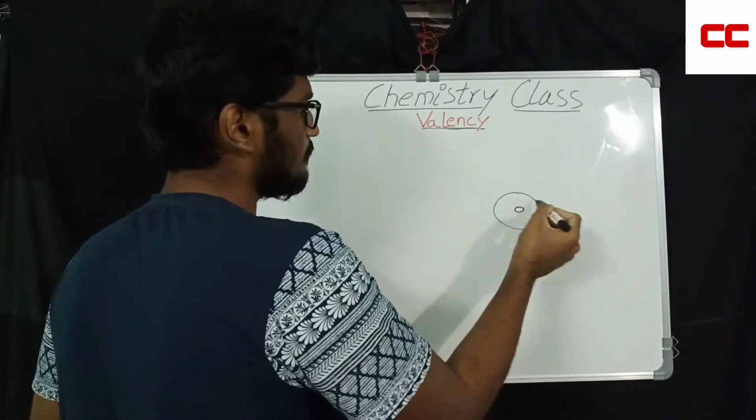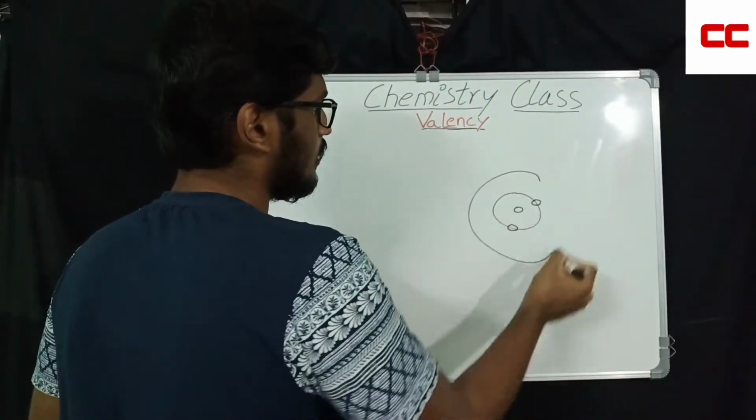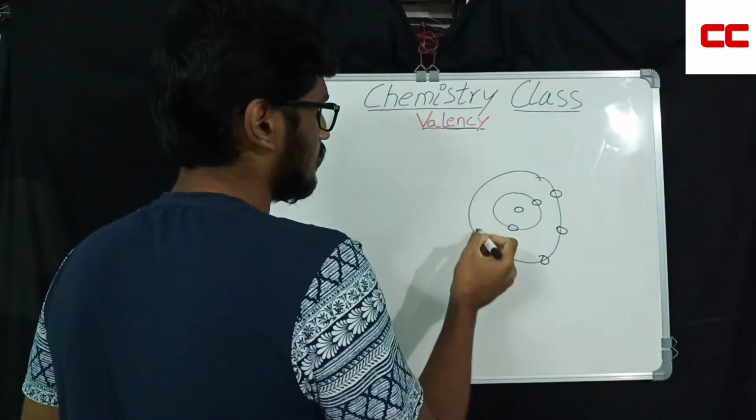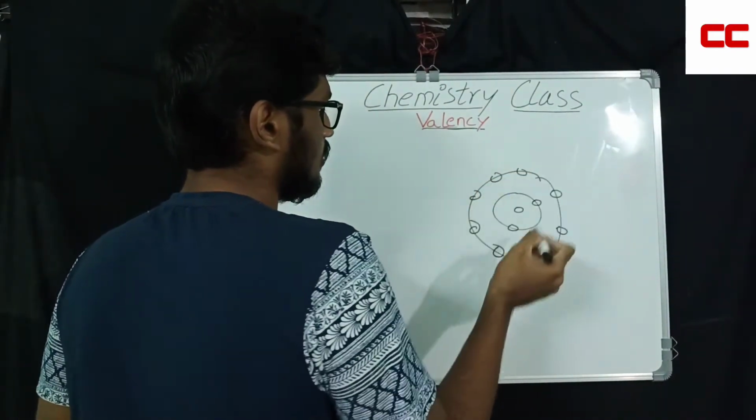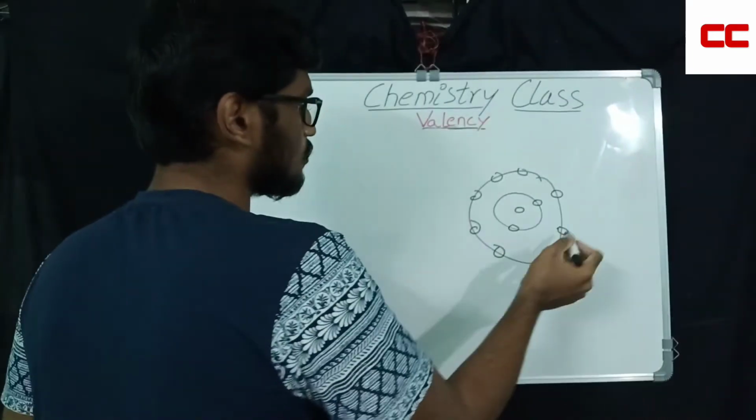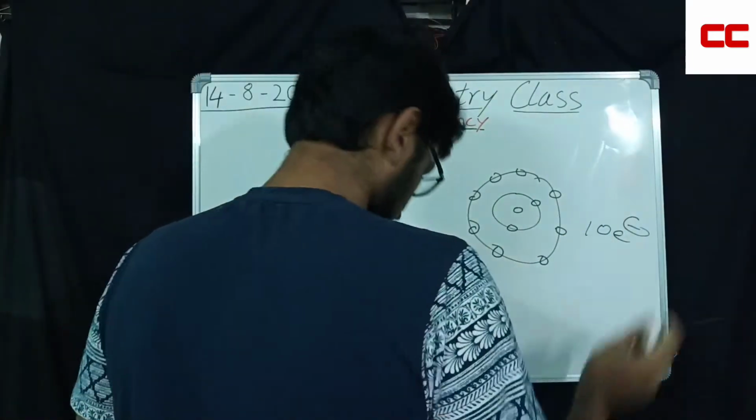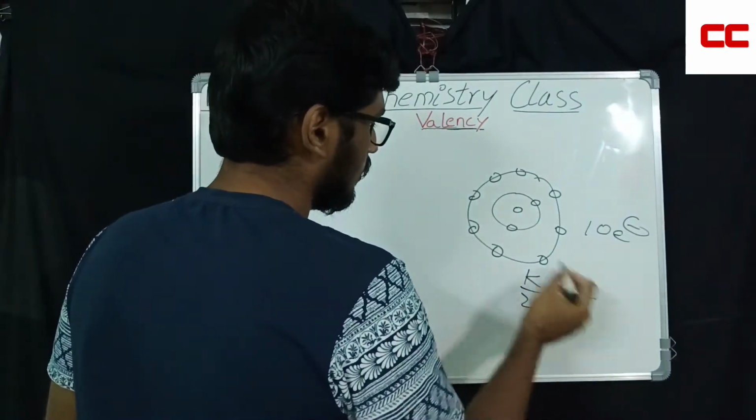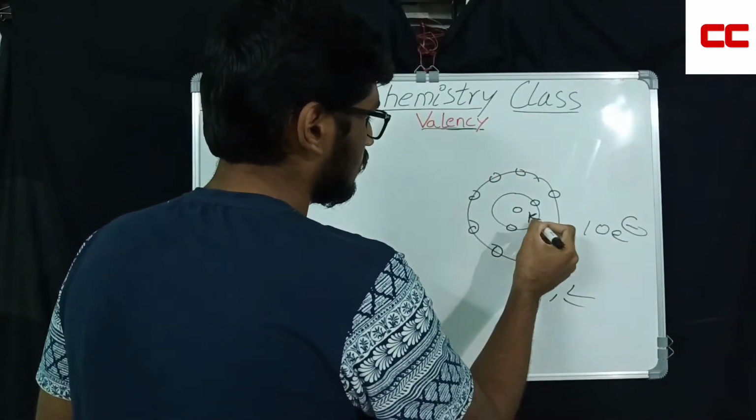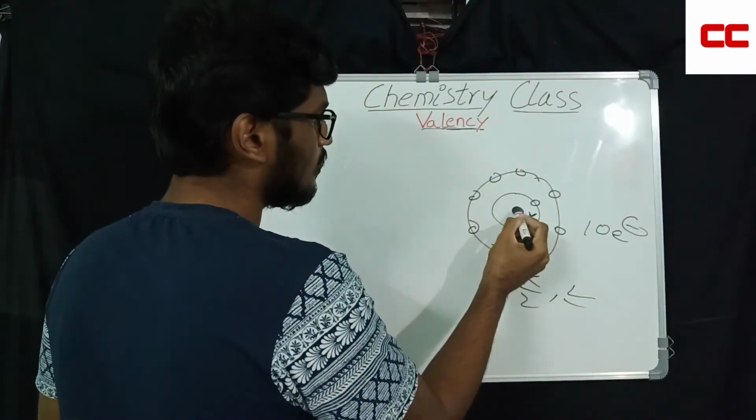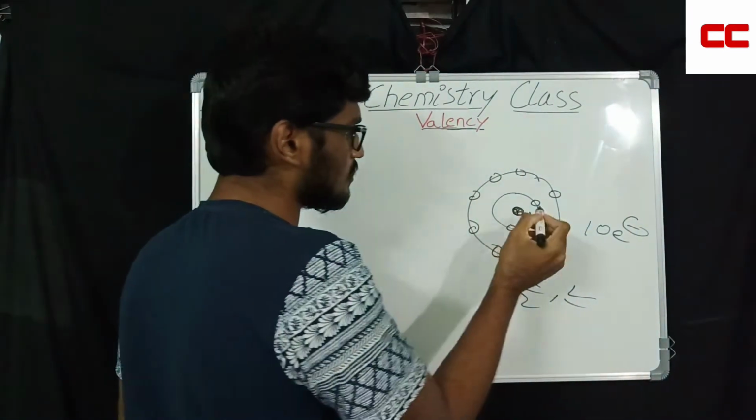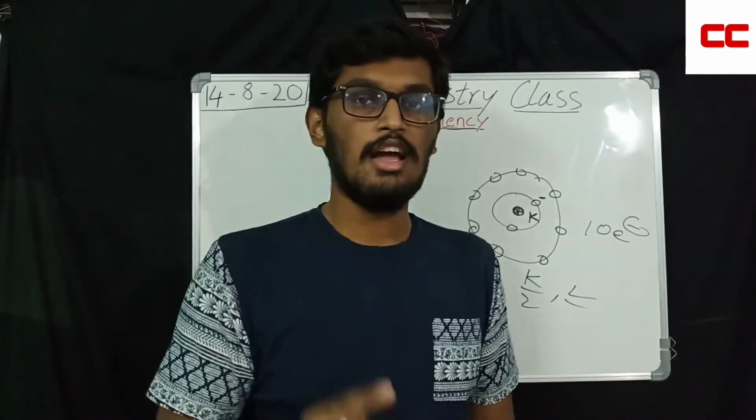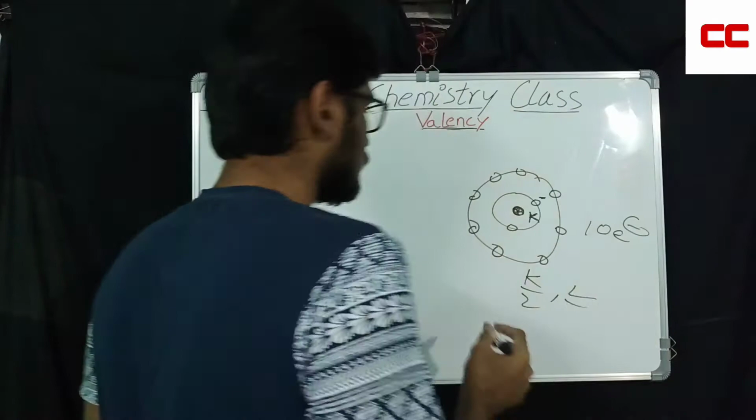That means what? K is the first one. In K only 2 are allowed. In L 8 are allowed. So 8 plus 2, 10 electrons. K is 2. This is K shell. This is the first shell after nucleus. Nucleus consists of protons, positive charge, and electrons consist of negative charge. Always remember, protons positive charge, electrons negative charge.